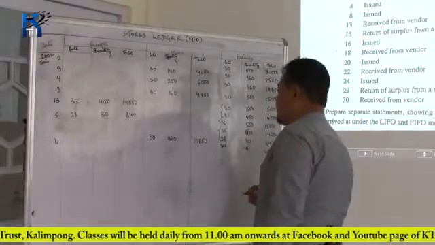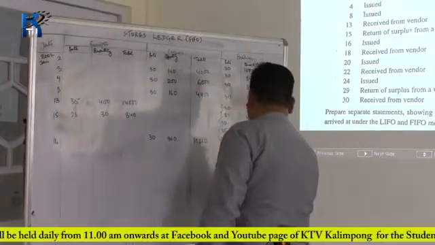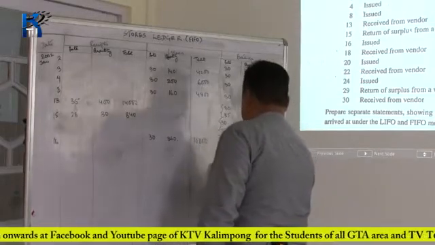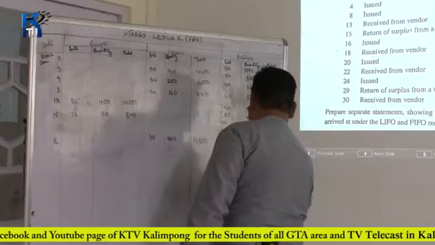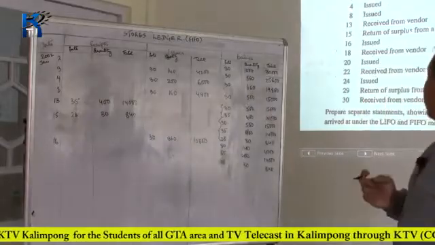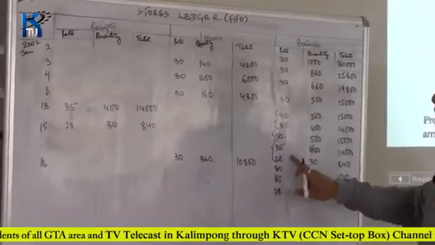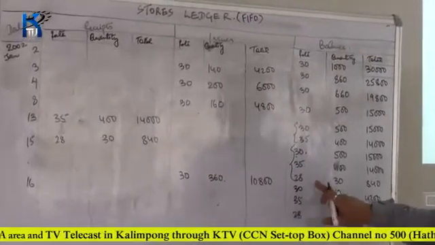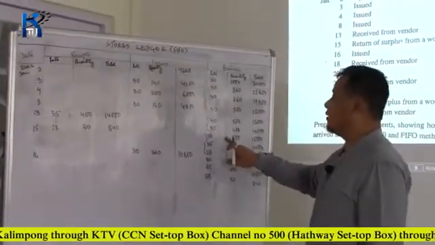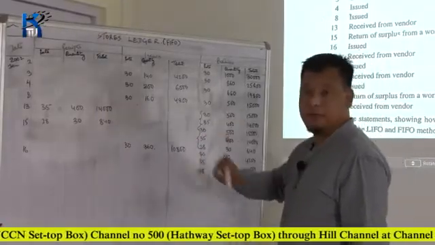Amounts 4,200 and 35 rupees 400 kg, 14,000 and 28 rupees 30 units, 840 rupees. So we have understood that from this transaction, you may have noticed that I have made issue out of the first batch. Since it is a FIFO method, whichever material we have received first must be issued first.